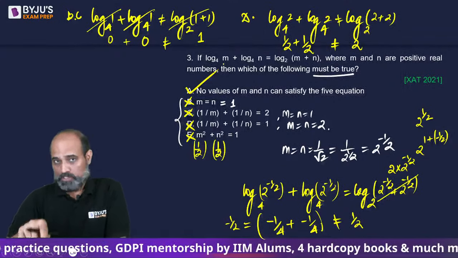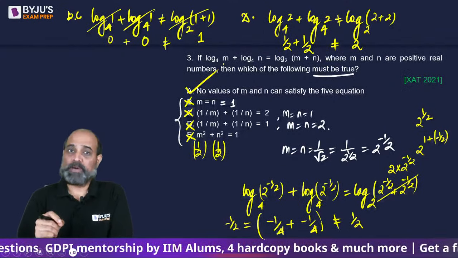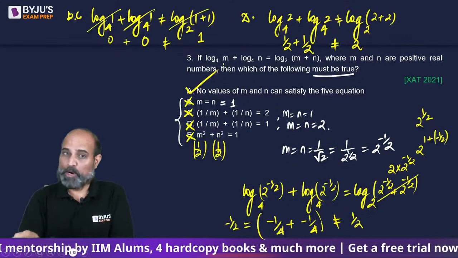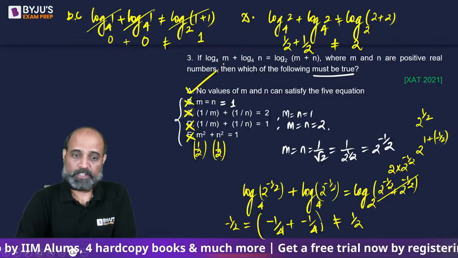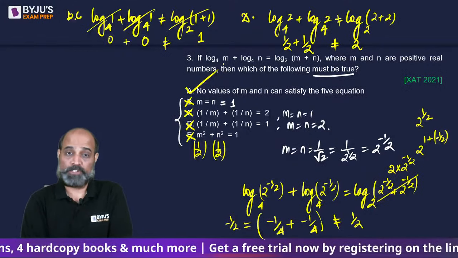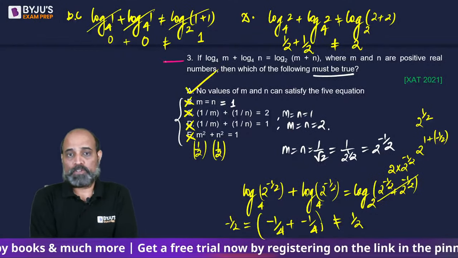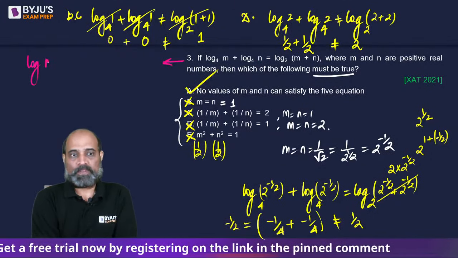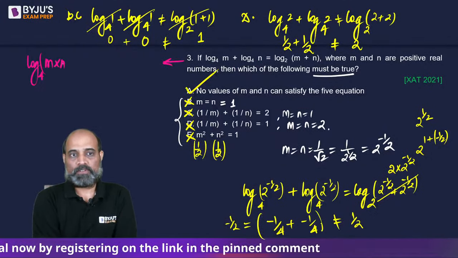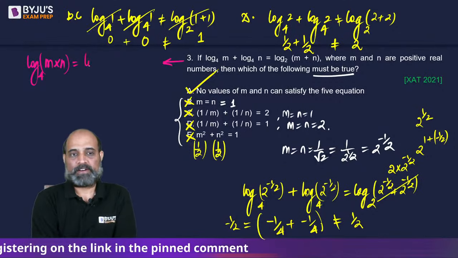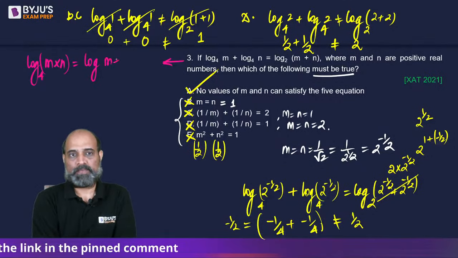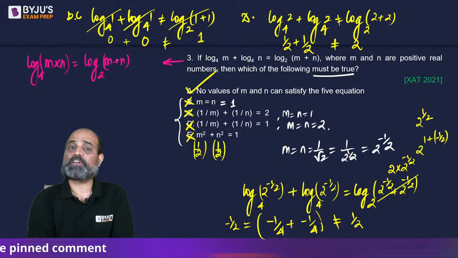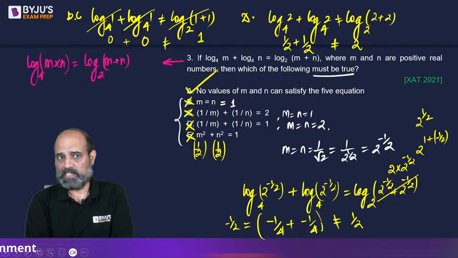Why this approach? This was obviously a little time consuming, but if we had solved it properly, we were not sure if it will work out. We don't know how to convert an equation into the other. So proper solution के हिसाब से, I can write this as log mn to the base 4, right? And we can write this as log m plus n to the base 2. We can't really do anything on the RHS. जब add होता है तो अपन हटा नहीं सकते.